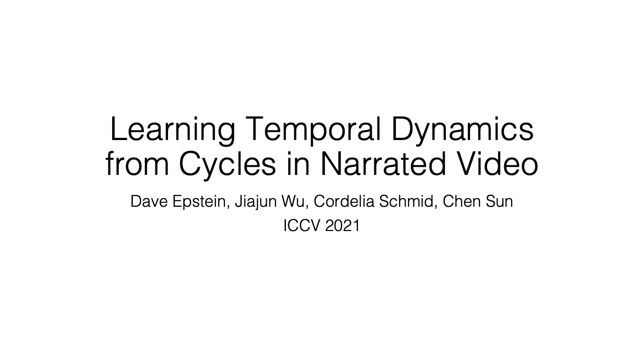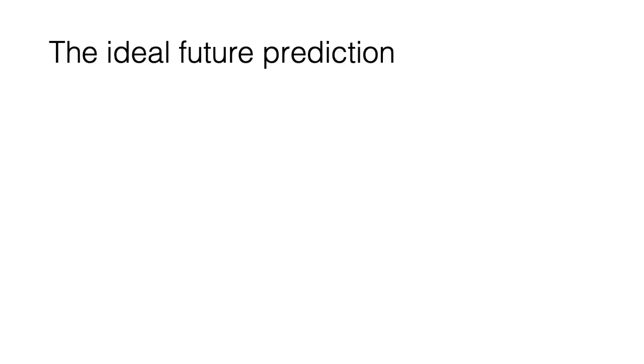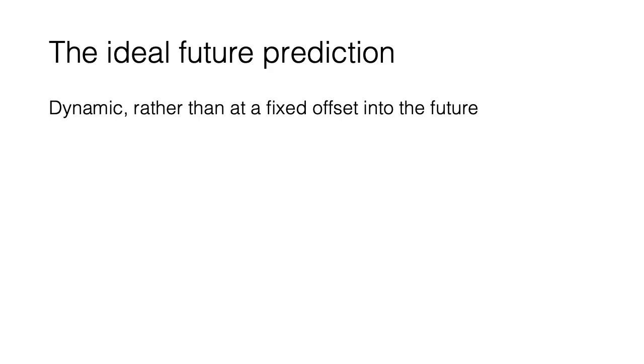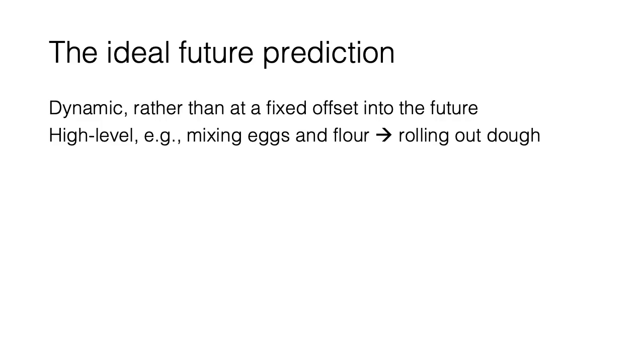In this paper, we present a self-supervised method for learning temporal dynamics from cycles in narrated video. What is the ideal prediction of the future? Well, we'd like for this prediction to be dynamic, rather than at a fixed offset into the future, since interesting things happen at varying durations in time from the present, depending on context.